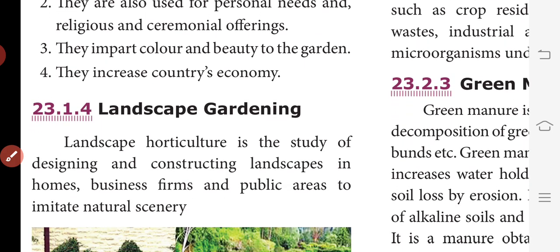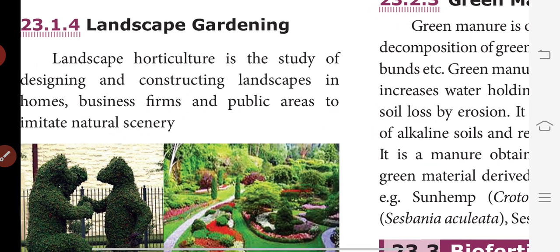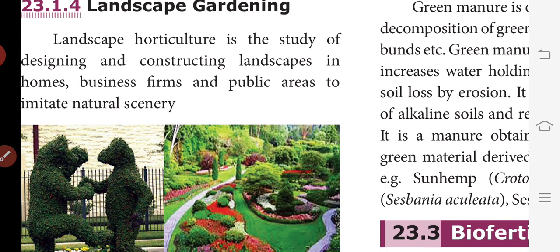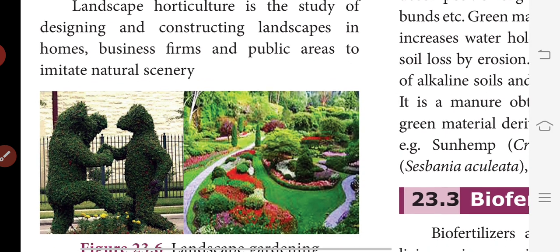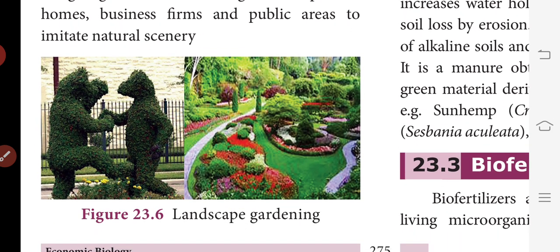The next is landscape gardening. Landscape horticulture is the study of designing and constructing landscapes in homes, business firms and public areas to imitate natural scenery. So this is how landscape gardening will be. It is done for business firms and public areas to imitate the natural scenery.